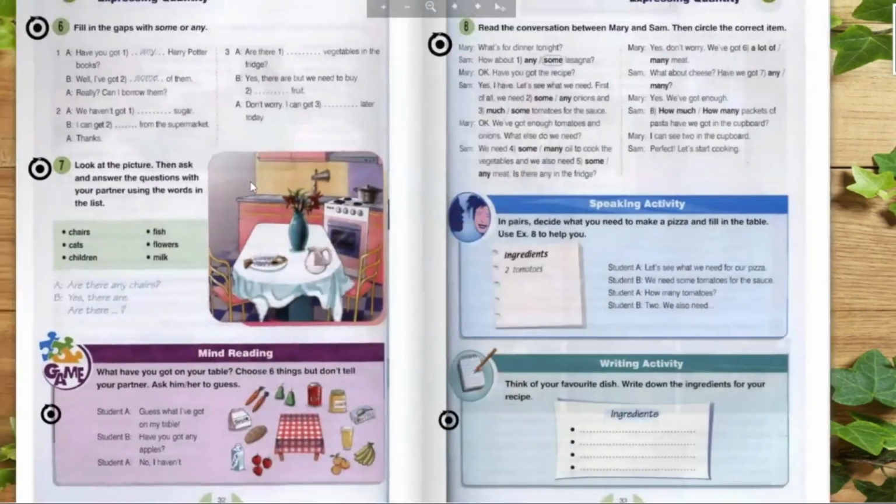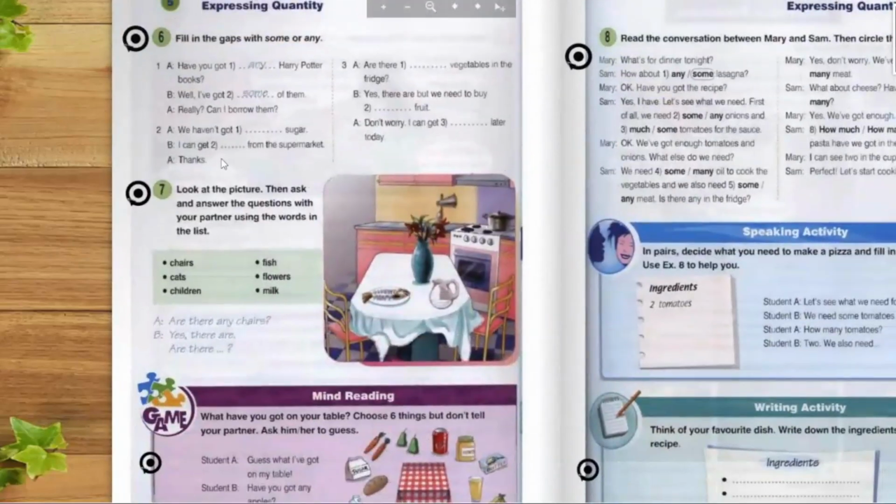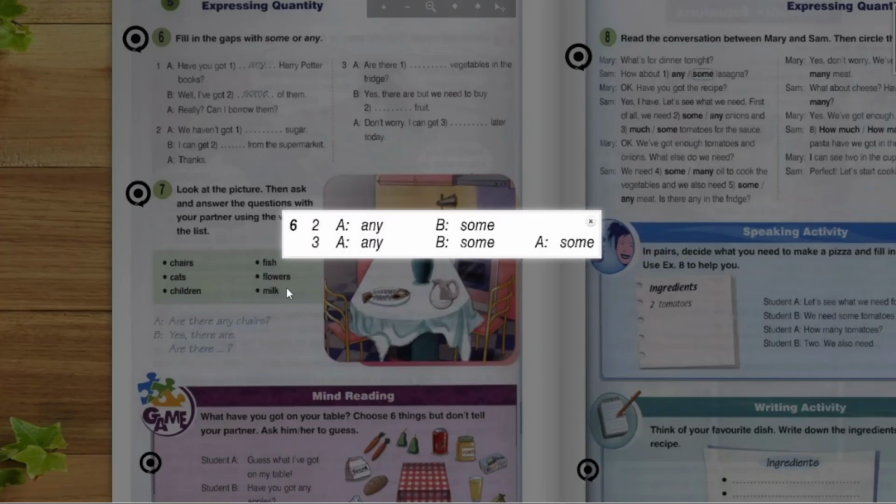Okay, so let's go to the next one. So fill in the gaps with some or any. Have you got any Harry Potter books? Well, I have got some of them. Really? Can I borrow them? We haven't got any sugar. Can I get some? I can get some from the supermarket. Thanks. Are there any vegetables in the fridge? Yes, there are, but we need to buy some fruit. Don't worry, I can get some later today. So you can also see the right answers from here.